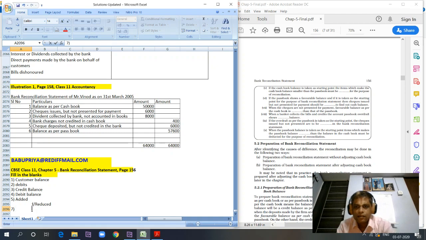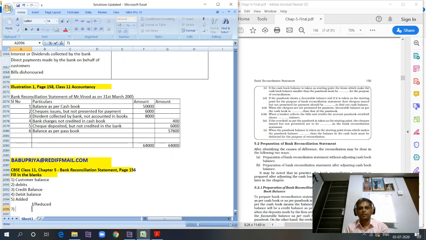When the checks are not presented for payment, the favorable balance as per the cash book is dash than that of the passbook. It is lesser. When checks issued are not presented, we have reduced the balance in the cash book, right? Whereas the passbook balance is higher, right? So the cash book balance is lesser than that of the passbook.